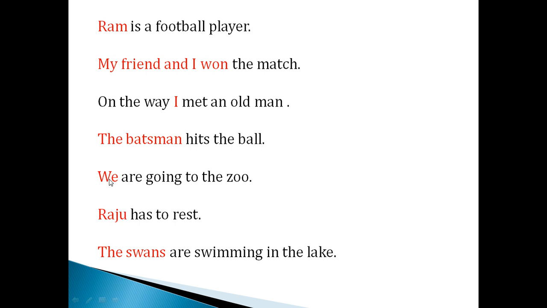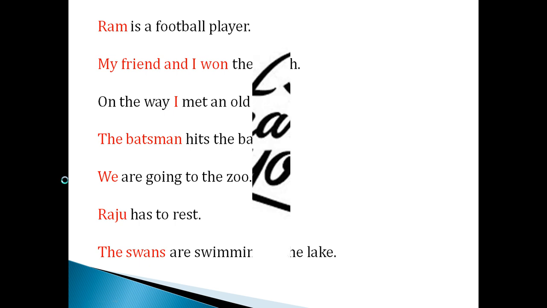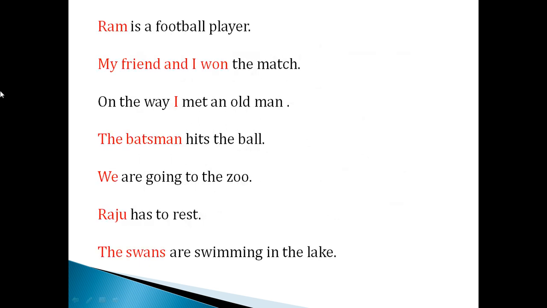We refers to the subject. We are going to the zoo, it is a predicate. Raju is a subject here. Has to rest is a predicate. The swans refers here to the subject, are swimming in the lake. This is what? It is a predicate. I hope you have understood what is meant by homophones and what is meant by subject and predicate. Thank you.